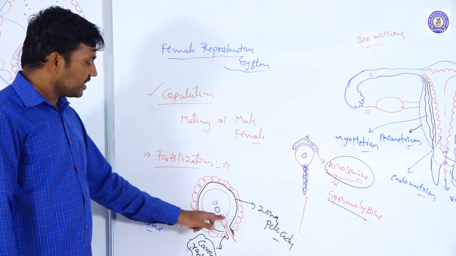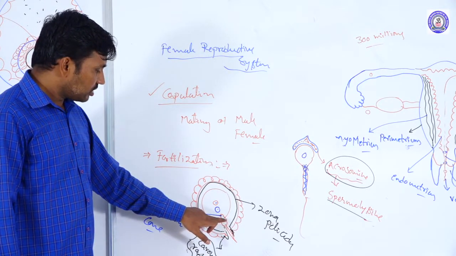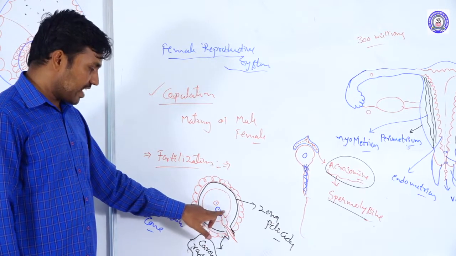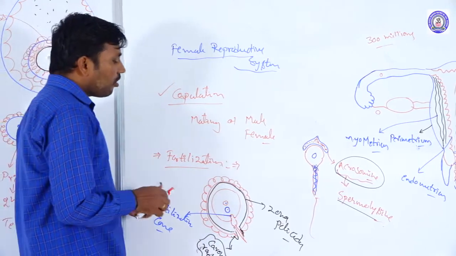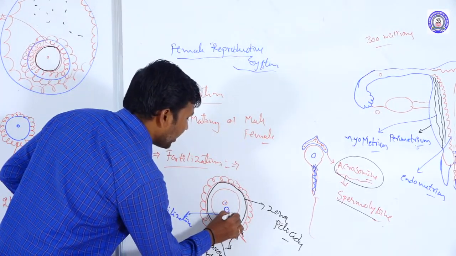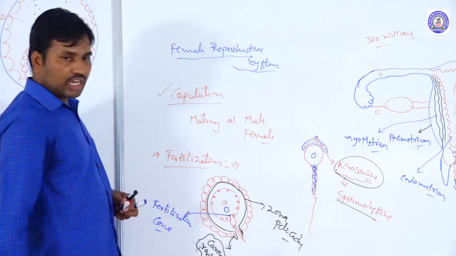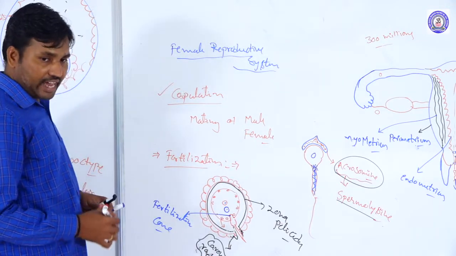After the release of the nucleus from the sperm, once it has entered, only monospermia occurs. So it prevents polyspermia. How? In the particular region of the ova there are minute cortical granules. These cortical granules release cortical enzyme.